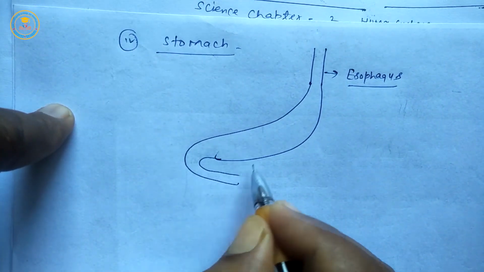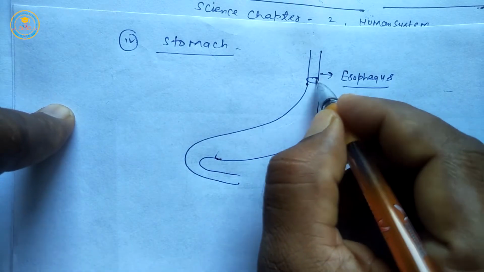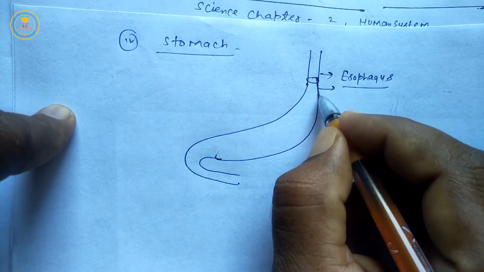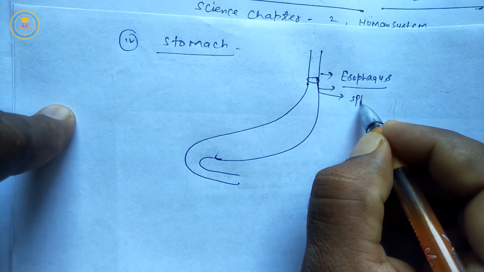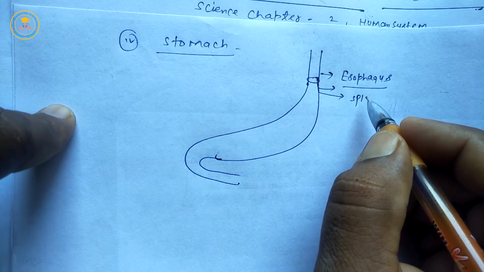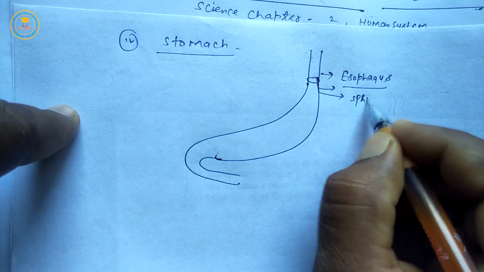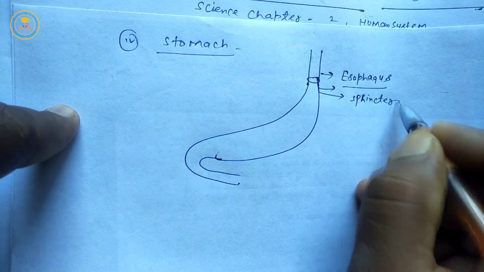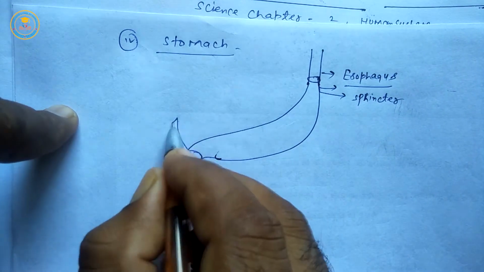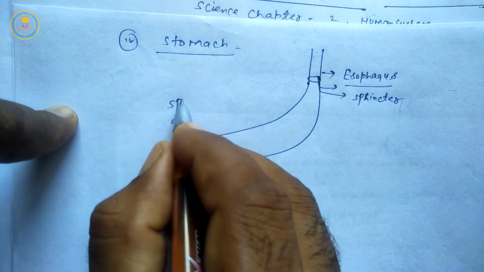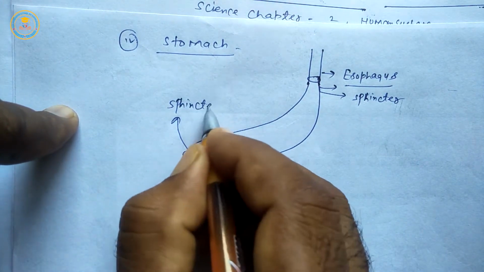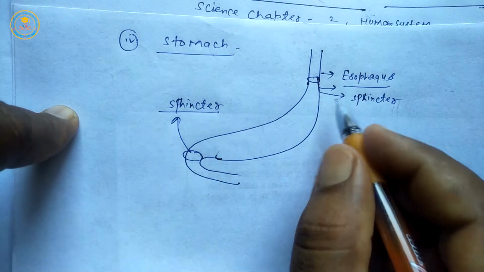This part is stomach. This part is sphincter. It means barrier.